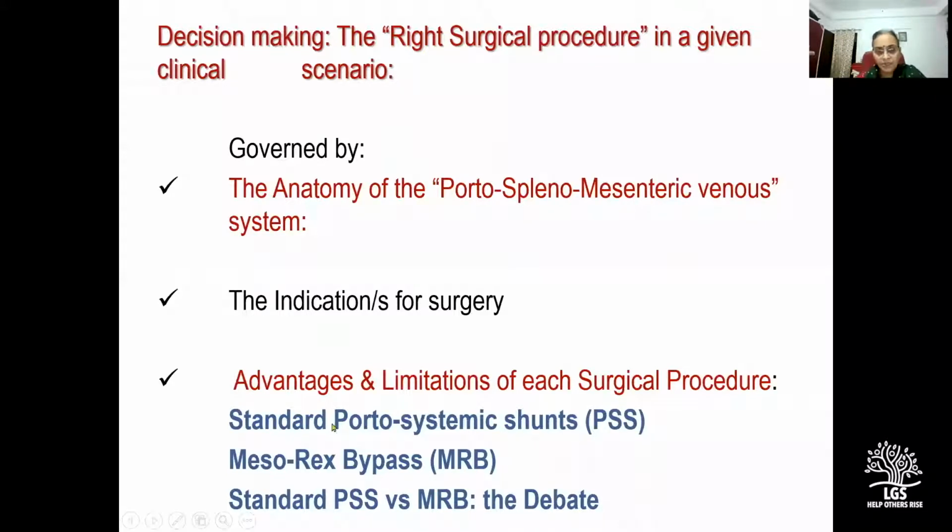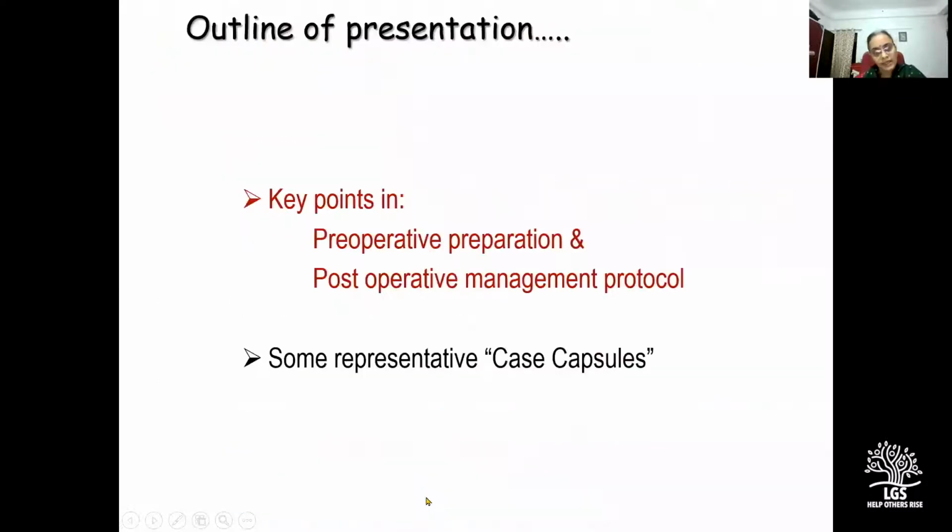surgical procedure, wherein I will discuss the standard portosystemic shunts, the mesorex bypass, and also address the debate of standard portosystemic shunts versus mesorex bypass, the crucial question as to what is the role of standard portosystemic shunts with the emergence of mesorex bypass. And then if time permits, we will discuss key points in the preoperative preparation and postoperative management protocol. And then from our experience, I have selected some representative case capsules with a message.